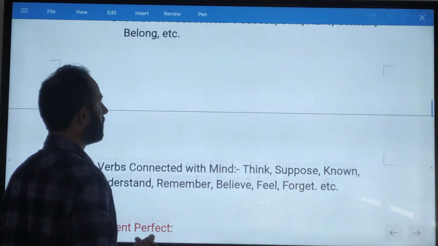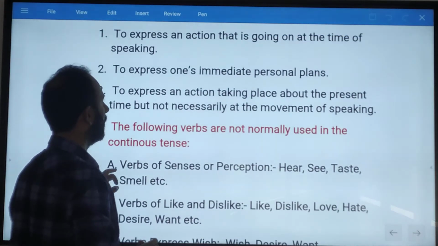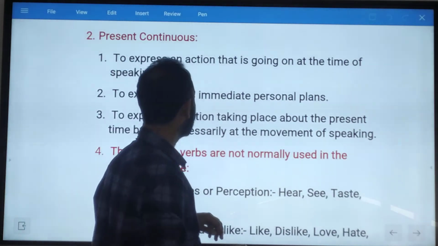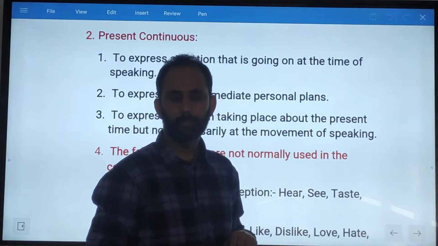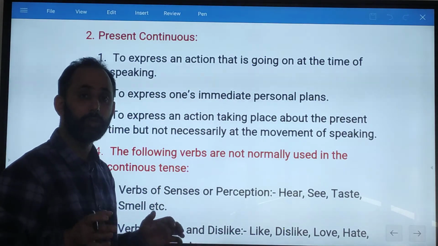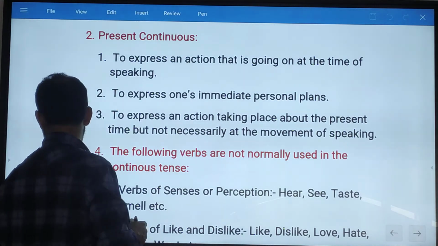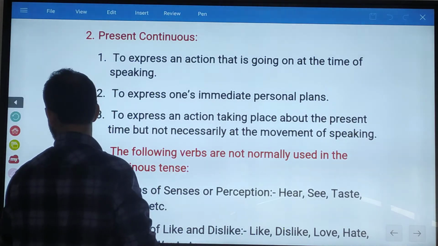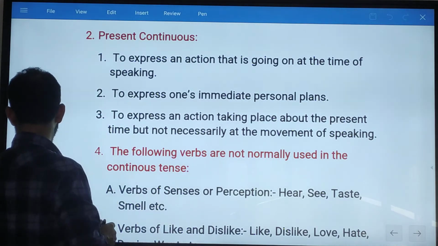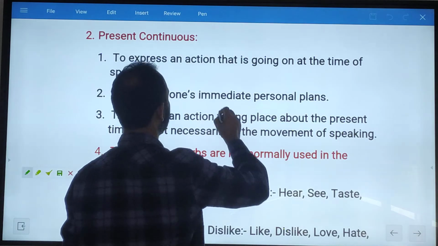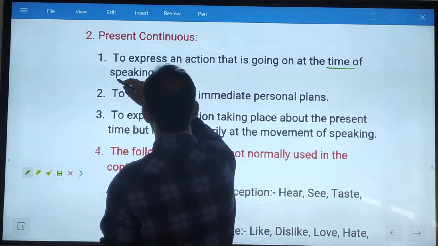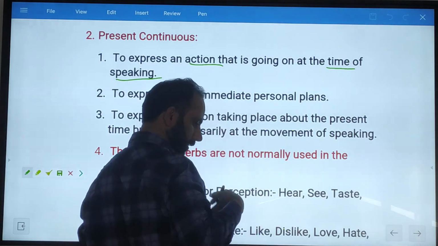For example, I will recapitulate what I have taught you. That is the usage of present continuous. Why have we used the present continuous and why didn't we use it? I told you that present continuous is used, number one, for the action which we are doing at the time of speaking.